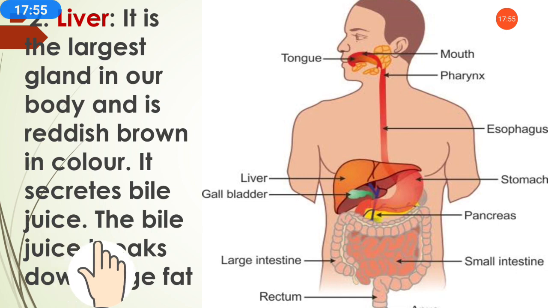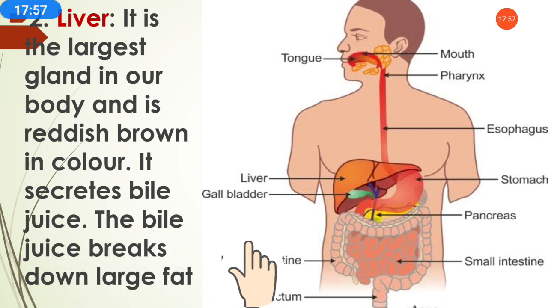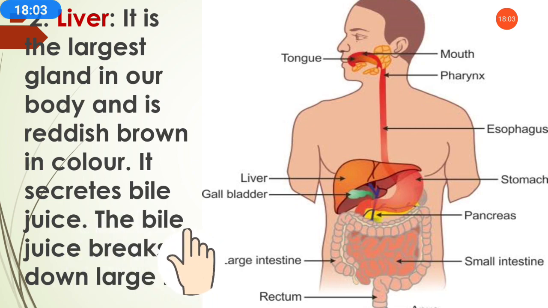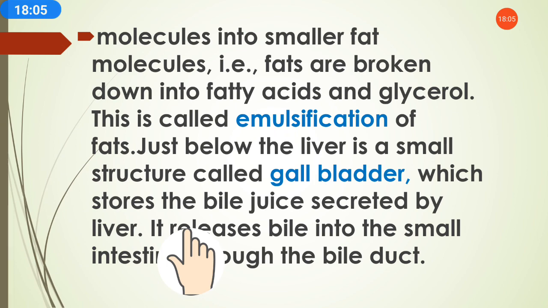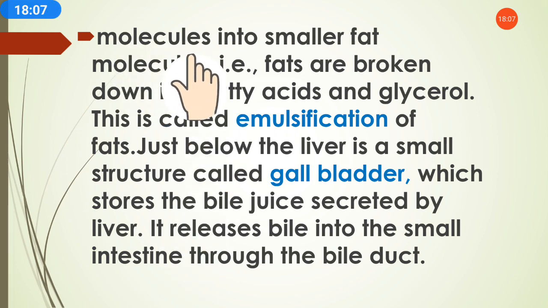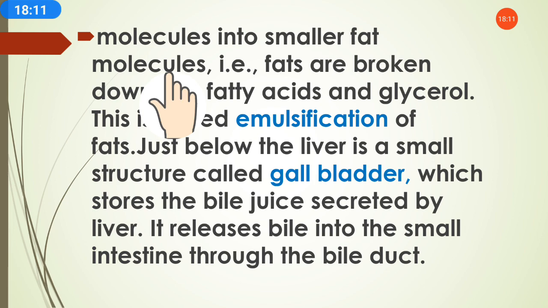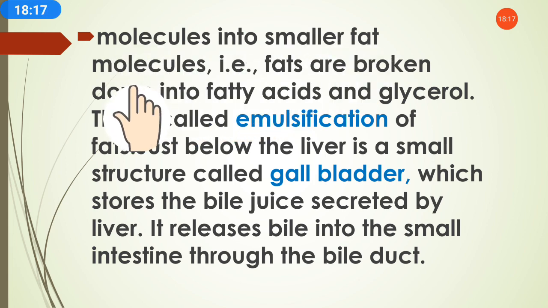The bile juice breaks down large fat. What is the role of bile juice? What is the working of bile juice here? The bile juice breaks down the large fat present in the body, large fat molecules into smaller fat molecules.